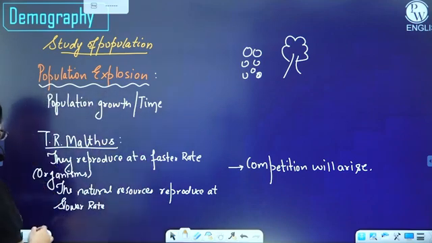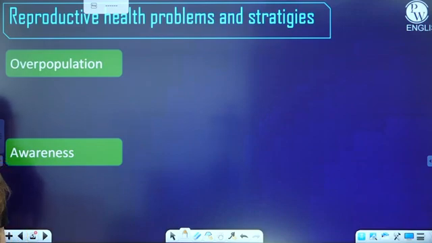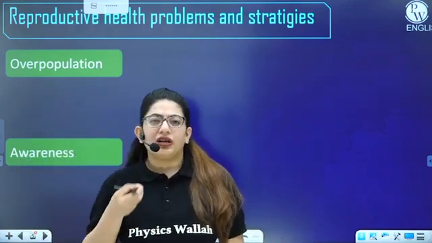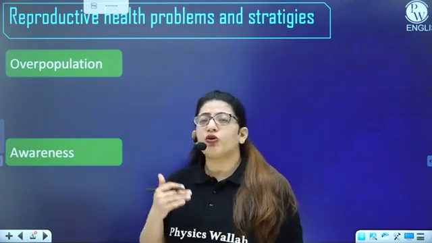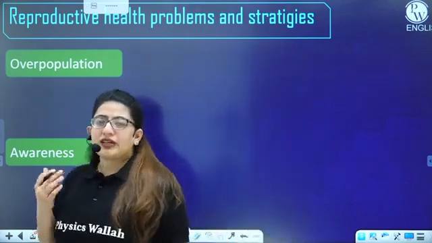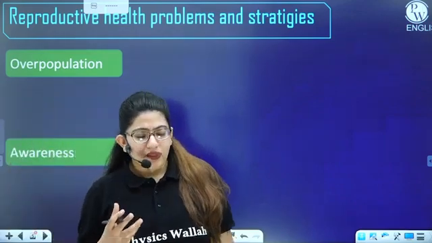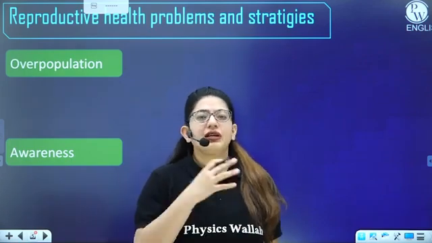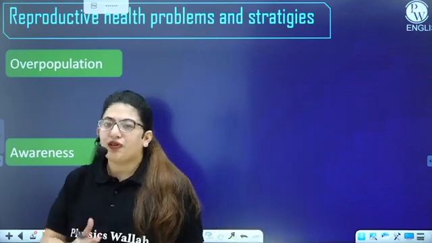All right. So let's see what are the problems and strategies associated with reproductive health. The first problem that you all know is overpopulation, right? The main problem we have in our country is overpopulation. Since there are a lot of individuals, there is more competition. For example, take a very small example of your NEET exam. In the NEET exam, nearly 20 lakh students appear for this test every year.